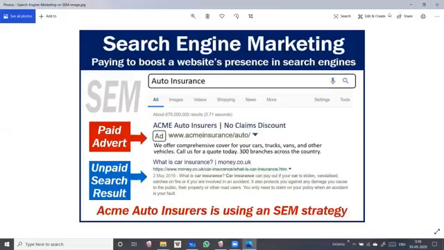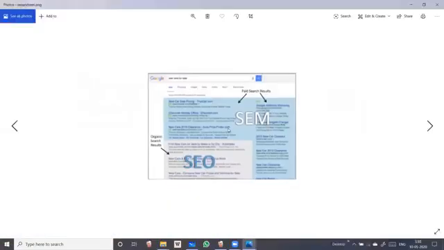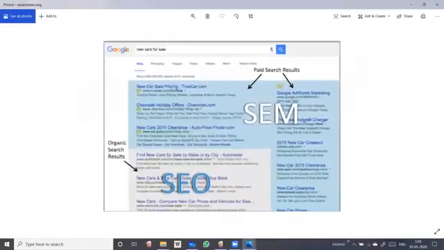Okay, next image I'll just show you. One more image I'll show you, students. Let's see. Look here. SEM, SEO: paid search result, SEM, and this is organic search result, SEO. Look, everywhere you can find AD. That means these are the Google ads, to increase or boost the search engine ranking.